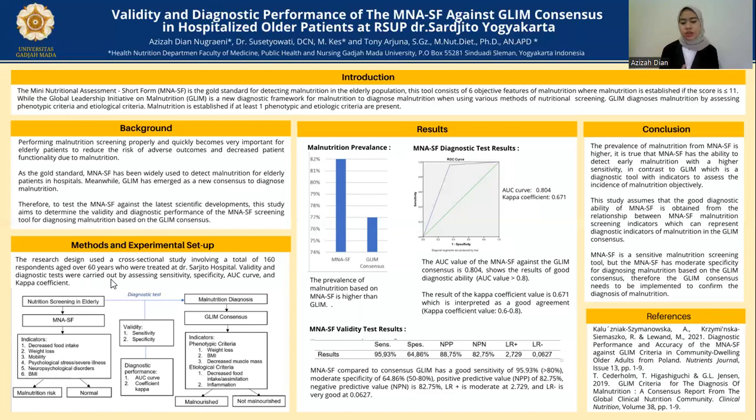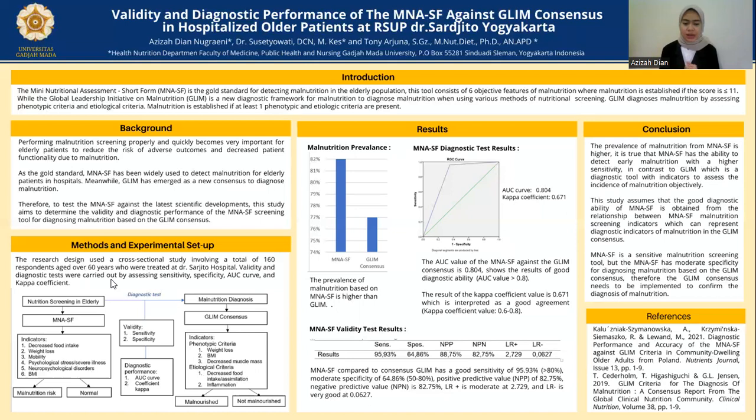population who are truly malnourished based on the GLIM consensus, while the specificity was 65%, which is interpreted that the MNA-SF had moderate ability to show which individuals were not malnourished from the entire population who were truly not malnourished based on the GLIM consensus. Furthermore, in this study, the diagnostic performance using the AUC obtained a calculation of 0.8,